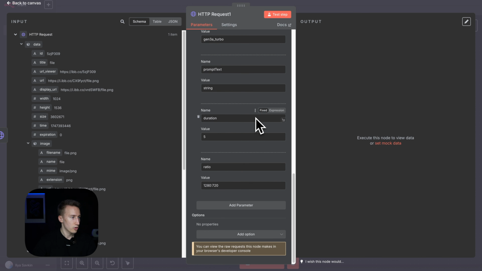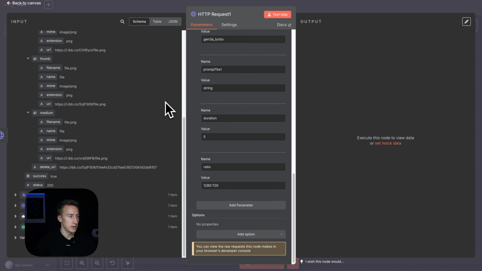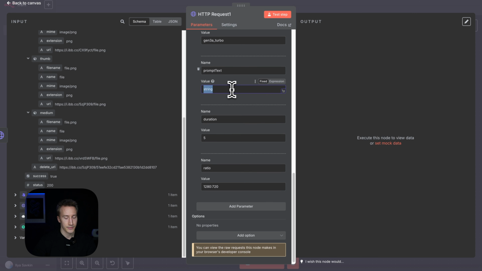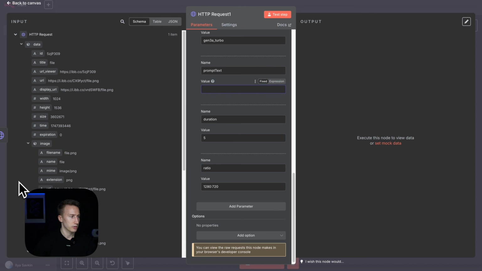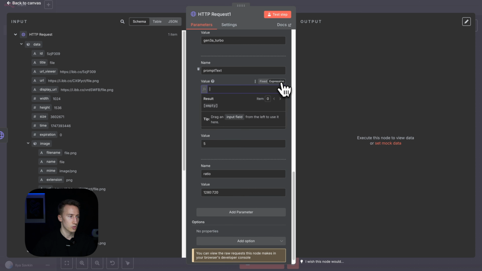Okay, so prompt text. Here now we need to get the text of the prompt. So as you remember, it was generated by the. Actually, no, it was not generated. Here we're gonna have to type it manually. So we just choose expression, and we copy the prompt.